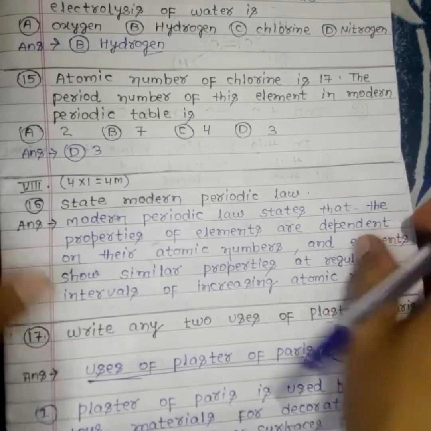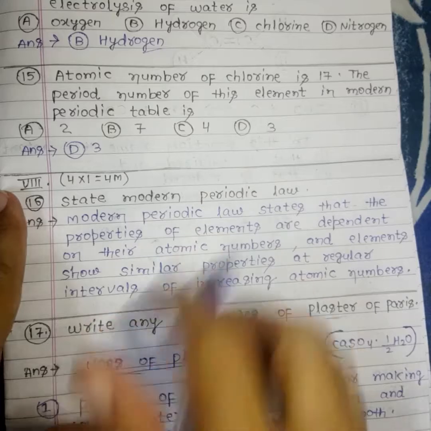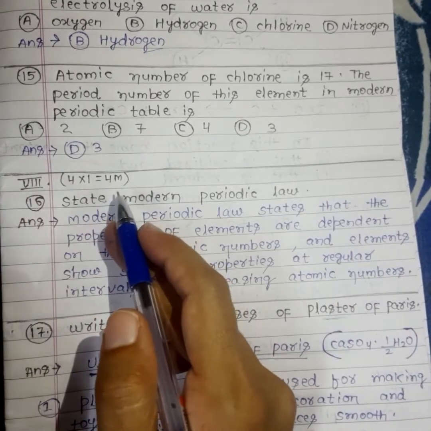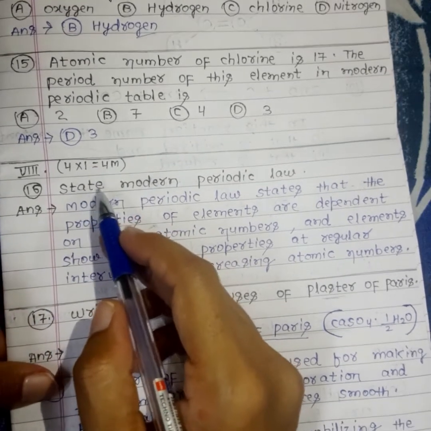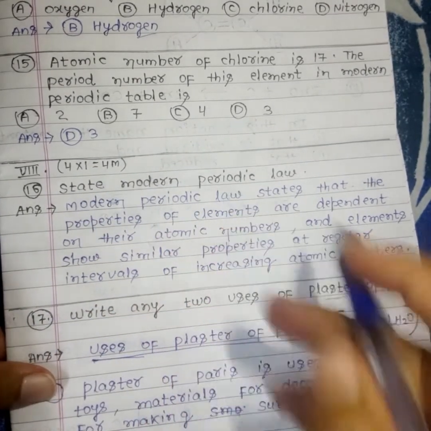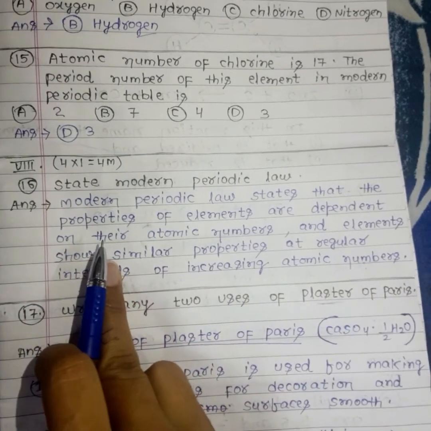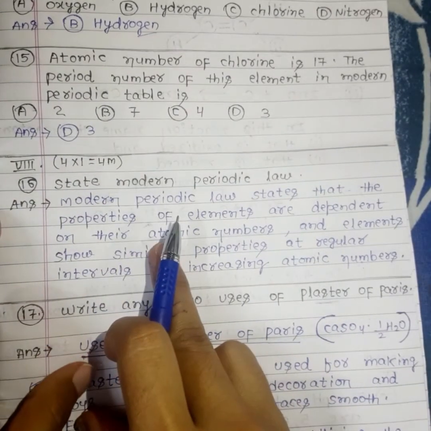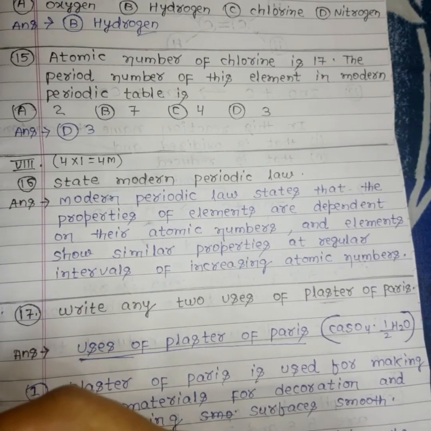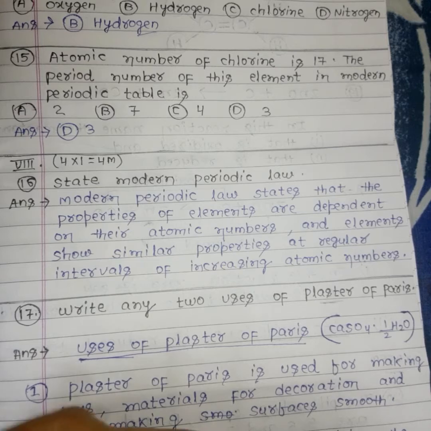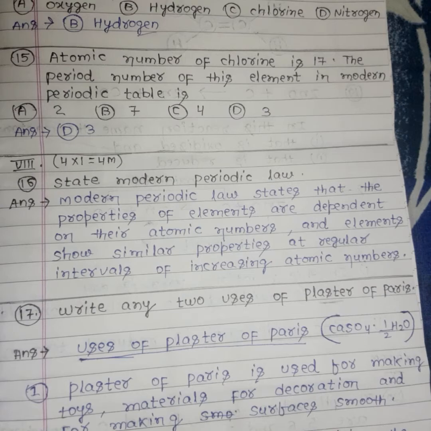Next, answer the following questions, and this also carries 1 mark each. There are 4 questions related to this. The first question was: state the modern periodic law, which was given by Moseley. This modern periodic law states that the properties of elements are dependent on their atomic number, and the elements show similar properties at regular intervals of increasing atomic number. So Moseley classified the elements according to their atomic number.